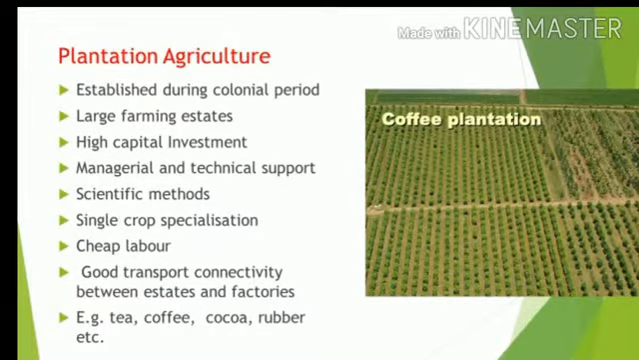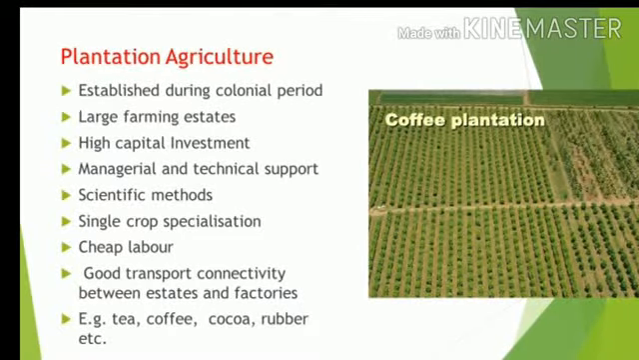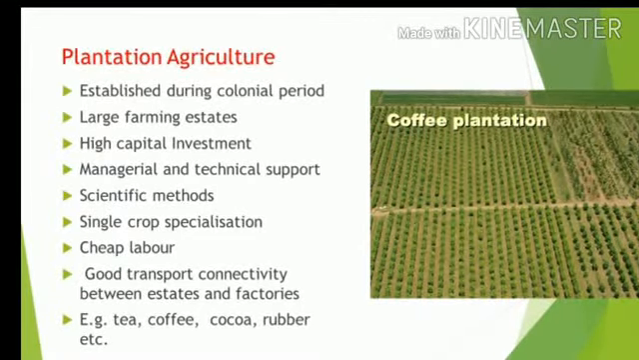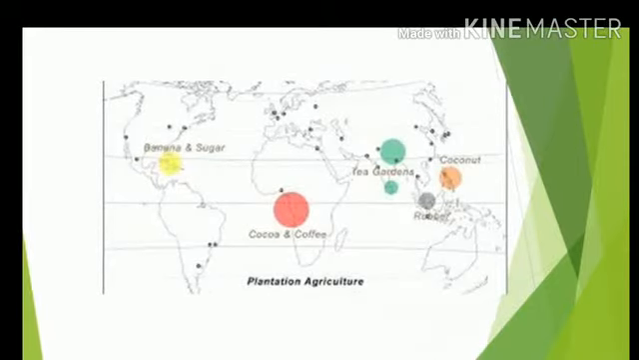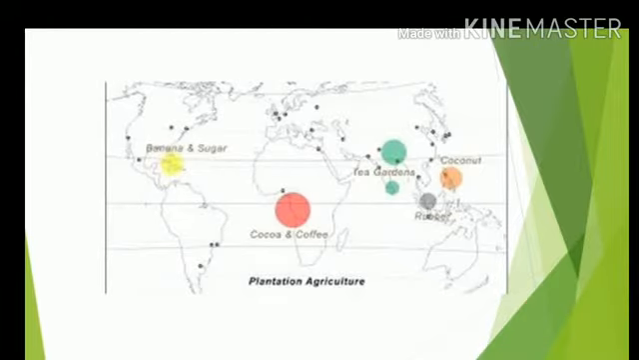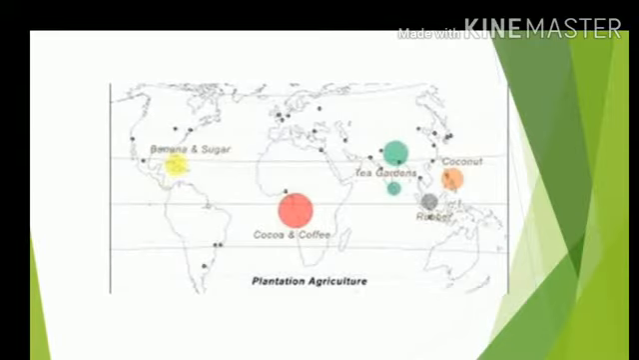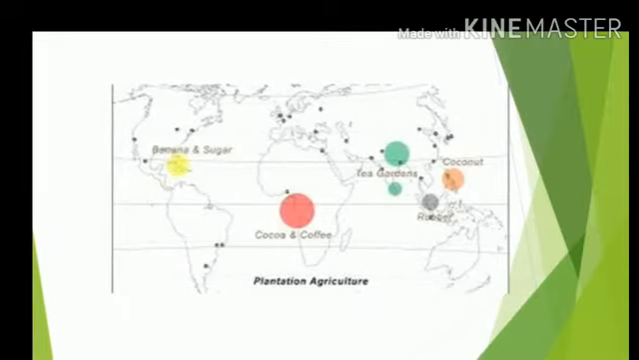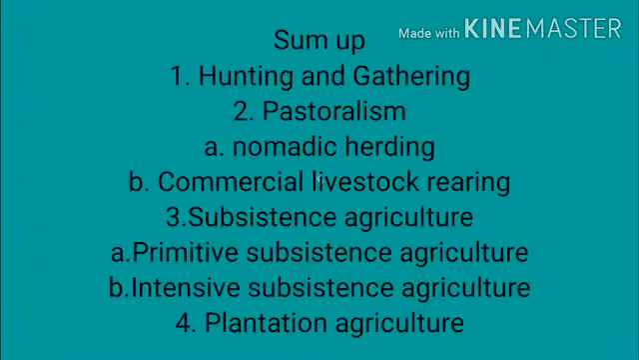Now this type of farms were established: the French established cocoa and coffee plantations in West Africa. The British set up large tea gardens in India and Sri Lanka, rubber plantations in Malaysia, and sugar cane and banana plantations in West Indies. So this is how the entire world was converted into plantation agriculture farms. Today also we find that after colonial forces have retreated and the countries have become independent, the ownership of the majority of plantations has passed into the hands of the government or nationals of the countries concerned.